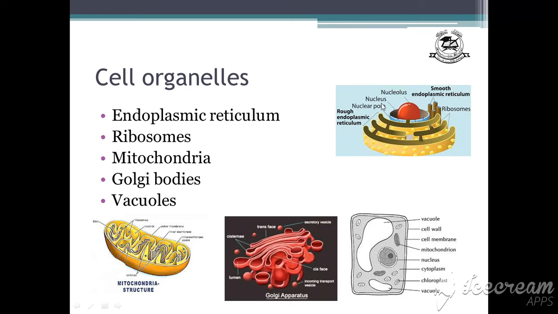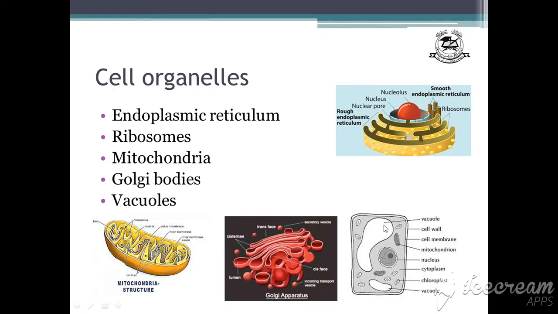Alright, now next is mitochondria. This structure is called mitochondria. Alright, Golgi bodies. These are Golgi bodies and vacuoles. You can see them in plant cells and also in animal cells. These are the vacuoles that are mostly filled with water. So these are the cell organelles that are also present in Chlamydomonas. There are other organelles also present. We will discuss them in chapter number 2, which we are going to start in our next class, inshallah.